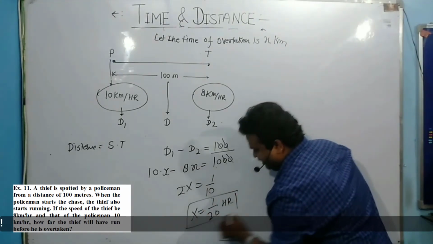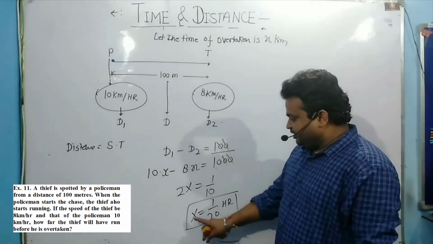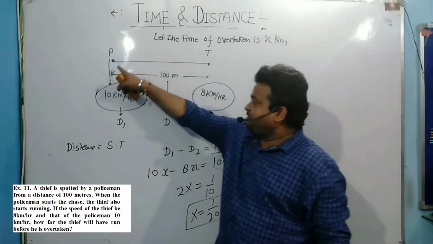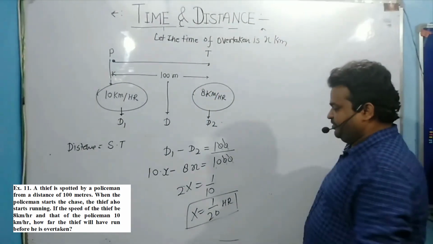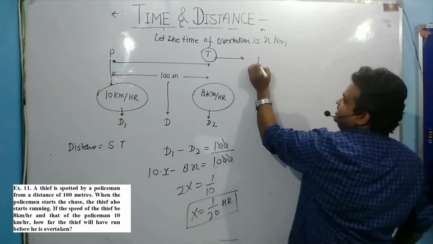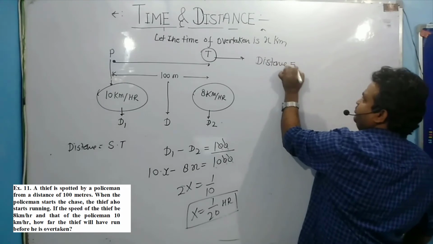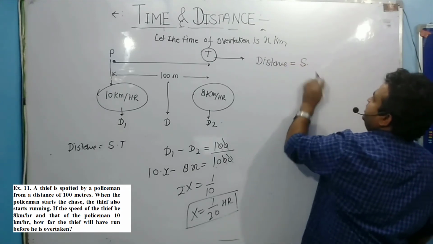तो इतने घंटे में पुलिस जो है वो चोर को पकड़ लेगा, ठीक है? So this is the time at which police overtakes the thief. Now how much distance is covered by the thief? तो thief कितना distance करेगा? Distance covered by thief is equal to speed into time.